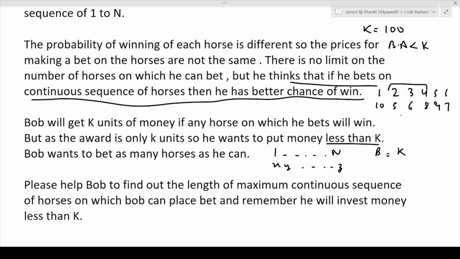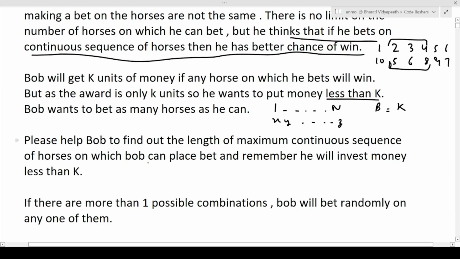But he wants to bet on a continuous sequence of horses. So we have to find the maximum number of horses he can bet on, given the condition that he can bet only in a continuous manner, plus he can only spend less than k amount. So I hope now the question is clear to you.